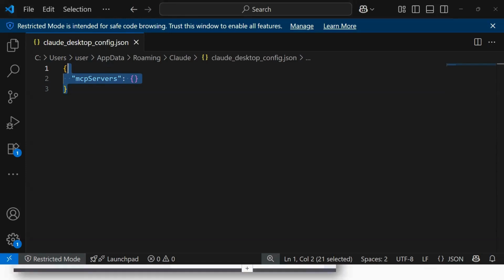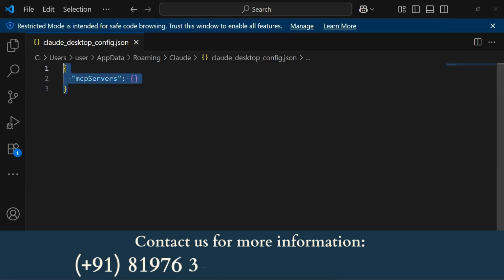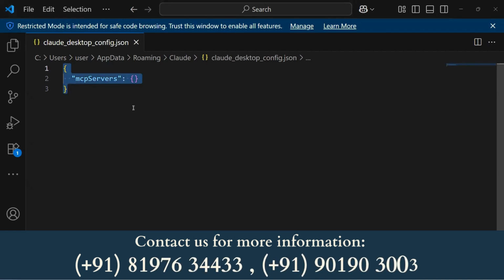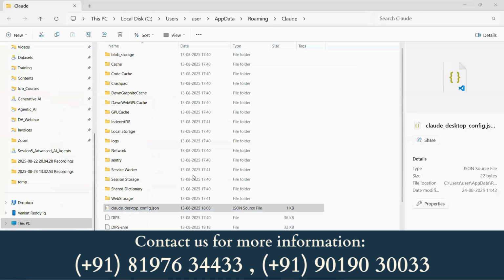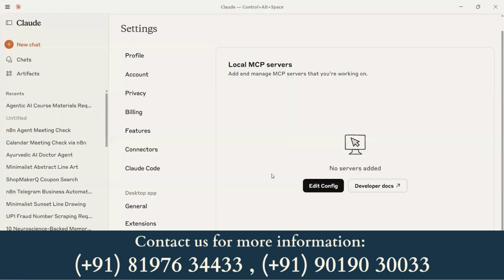What you need to update is the MCP server information. The server we are going to create is on N8N. On our N8N cloud, we will host our MCP server, and we will put that MCP server address in this configuration file. Then our Claude Desktop app, which is our AI agent host, will be able to access our MCP server sitting on N8N. That is the whole point of MCP servers. Anybody from any location can access the server. Multiple agents can access the same server. So let us go to N8N and create an MCP server over there.